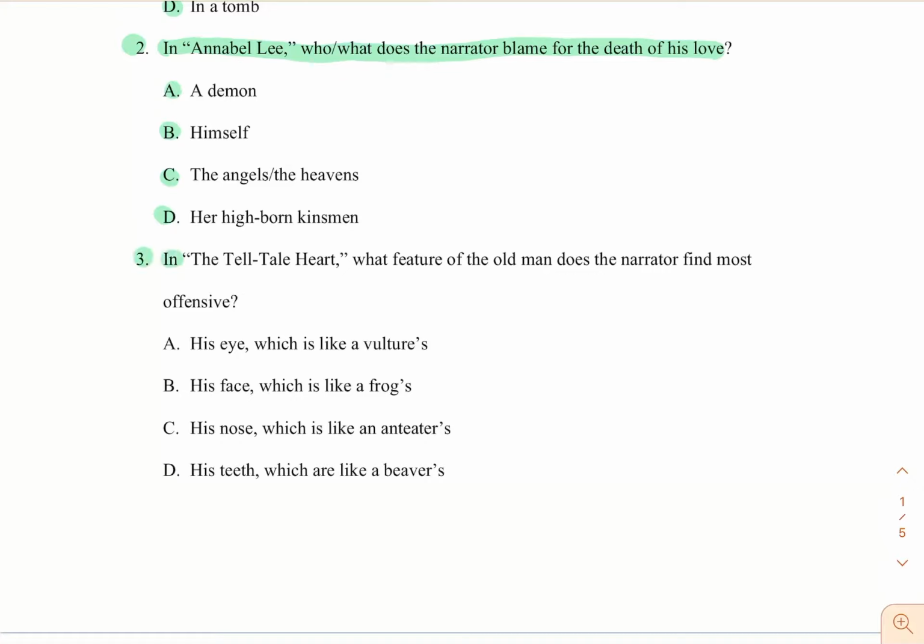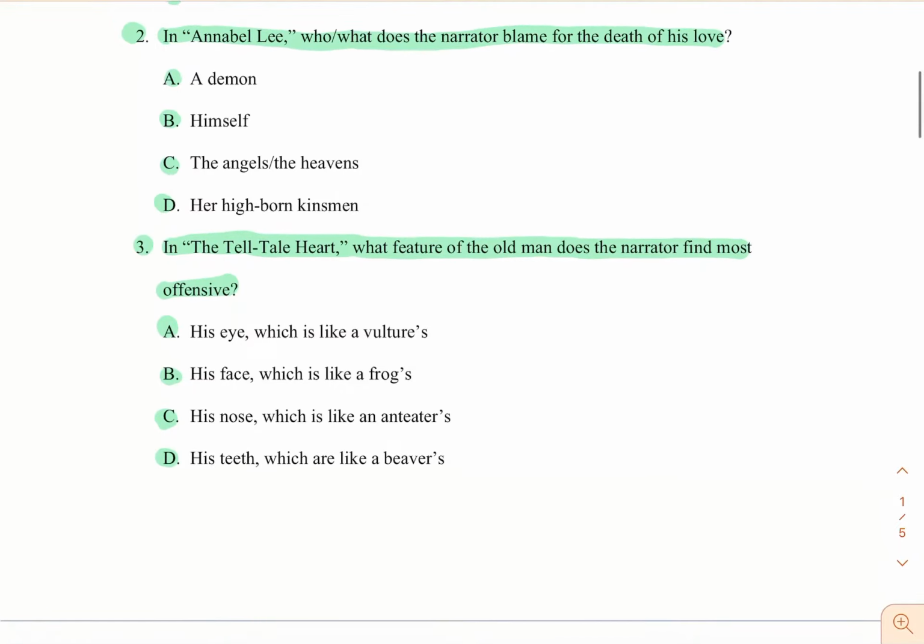3, in The Telltale Heart, what feature of the old man does the narrator find most offensive? A, his eye, which is like a vulture's, B, his face, which is like a frog's, C, his nose, which is like an anteater's, D, his teeth, which are like a beaver's.